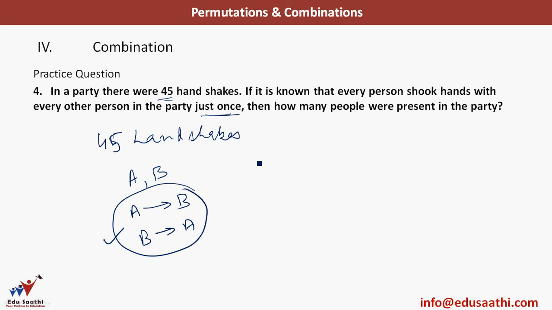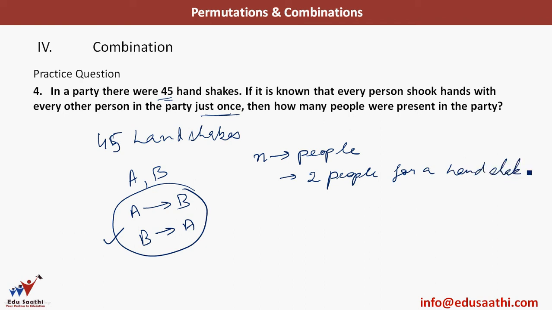So let's assume that there were n people in the party, and two people are required for a handshake. So out of this n, I will write C here, because here also arrangement does not matter. So NC2 is given to be 45, the total number of handshakes in the party.